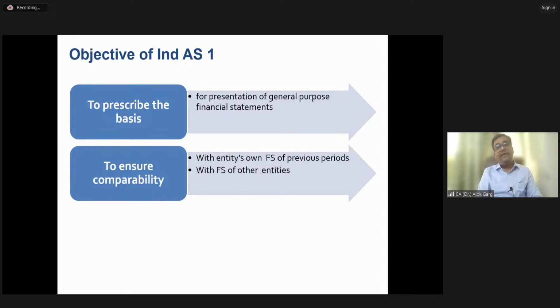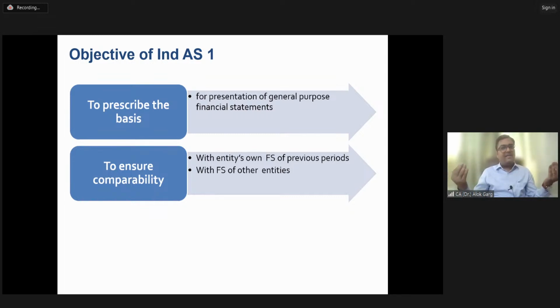For example, if everyone did not follow Ind AS and followed their own format, the financial statements of two companies in the same sector would not be comparable. Bharti Airtel's financial statements could not be compared with Vodafone Idea's. Why? Because if they follow their own formats, they will not be comparable.